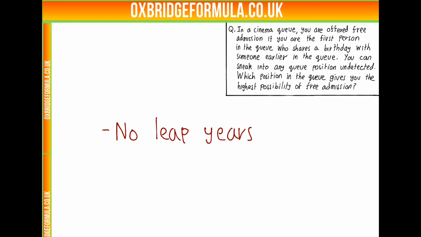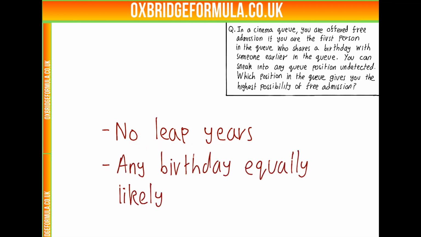And when it's 1 day in 366 with only a quarter probability, it makes very little difference to the actual answer. So we'll just presume there is no leap years. And we're also going to presume any birthday is equally likely, because in reality, more people are born in the autumn than the winter, etc., which would change our calculation. But for simplicity, we're going to assume that any birthday is equally likely.